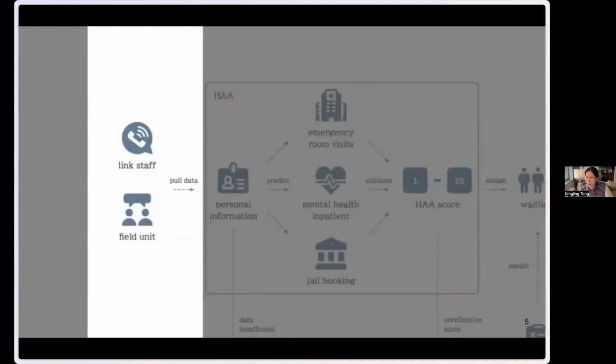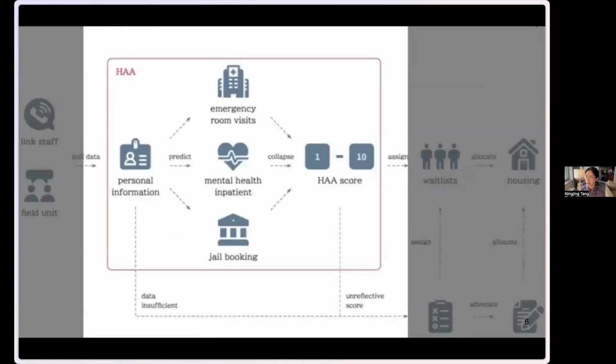So I will go over the process of this predictive tool. First, the assessment begins with county staff verifying applicant eligibility. This is followed by an algorithm we call HAA here, which uses personal data from the county's warehouse to predict how likely the applicant will experience the following 3 situations if they remain unhoused over the next 12 months.